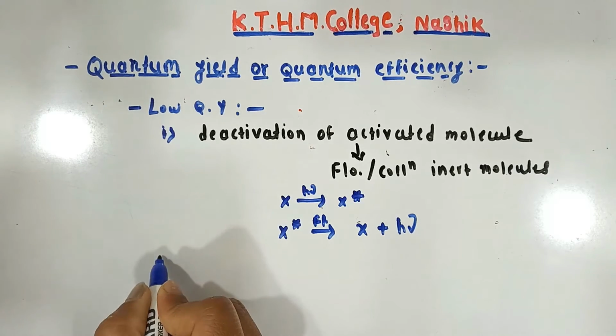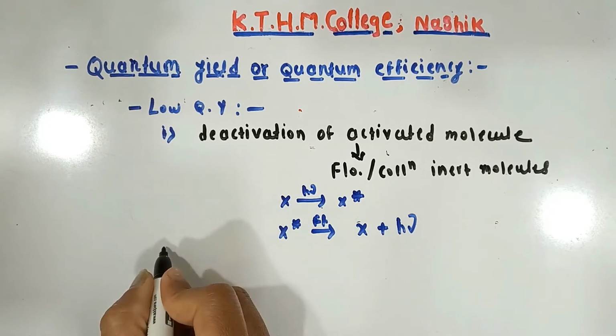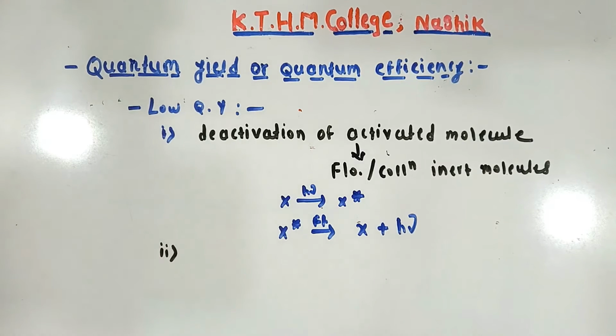Let's see the second reason. In polymerization reactions, deactivation takes place by thermal reaction of the polymer product to the original reacting molecules.